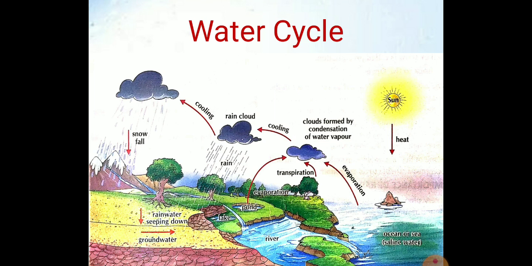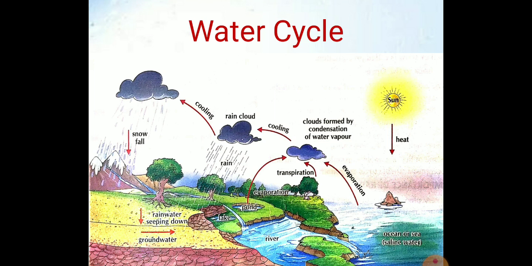So firstly, the evaporation and transpiration. Water from water bodies such as rivers, seas and ponds takes heat from the sun and goes into the air in the form of water vapor. Also, through transpiration by plants, water vapor enters the atmosphere. Now warm air can hold a large amount of water vapor.